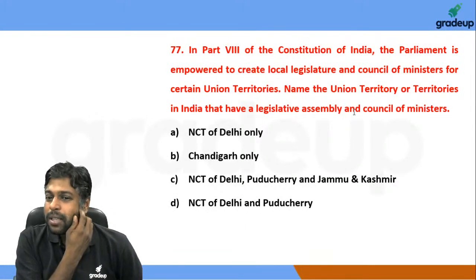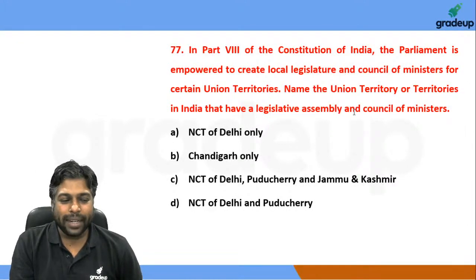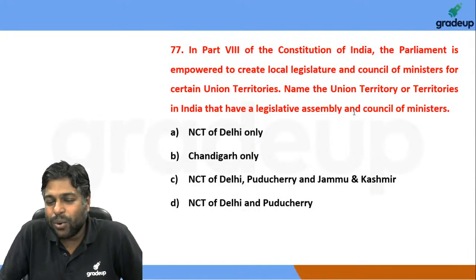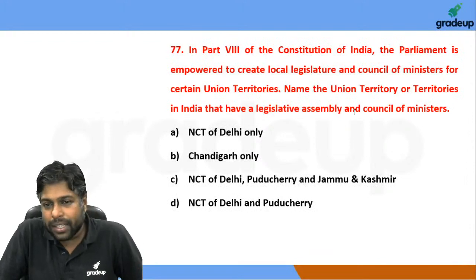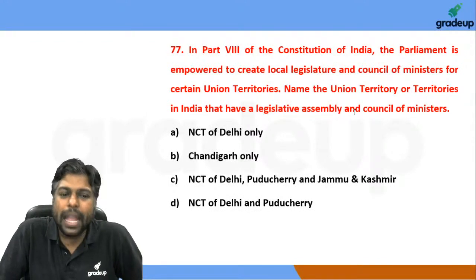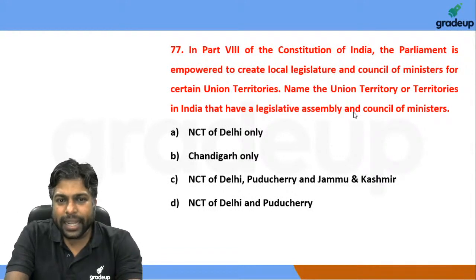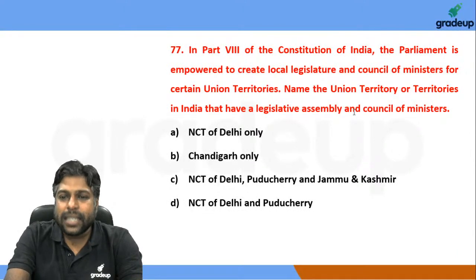Puducherry, again, very famous Lieutenant Governor in Puducherry, right? So a lot of you might remember, it is of course Kiran Bedi who was holding the Lieutenant Governor's office in Puducherry. Puducherry also has a legislative assembly, a chief minister, and so on. And most recently in August 2019, Jammu and Kashmir was converted. It is no longer a state, right?